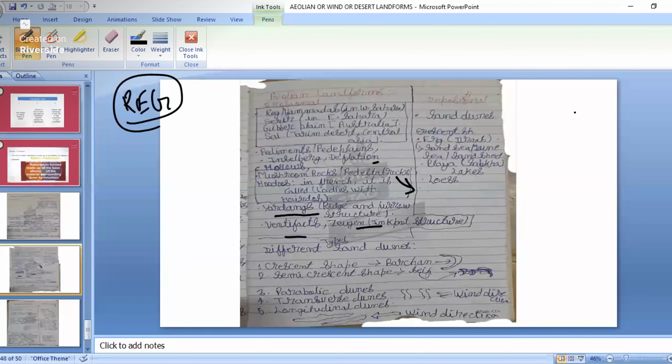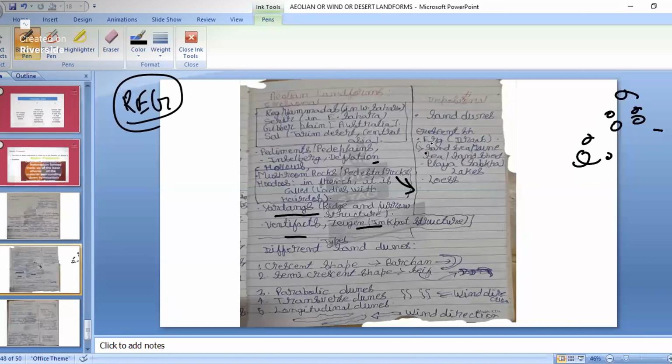Then deposition is what? When smaller particles are blown away, they are settling down and depositing at some places. So that is one of the sand dunes. Those sand dunes are becoming big, and they have different names. There are different types of sand dunes.